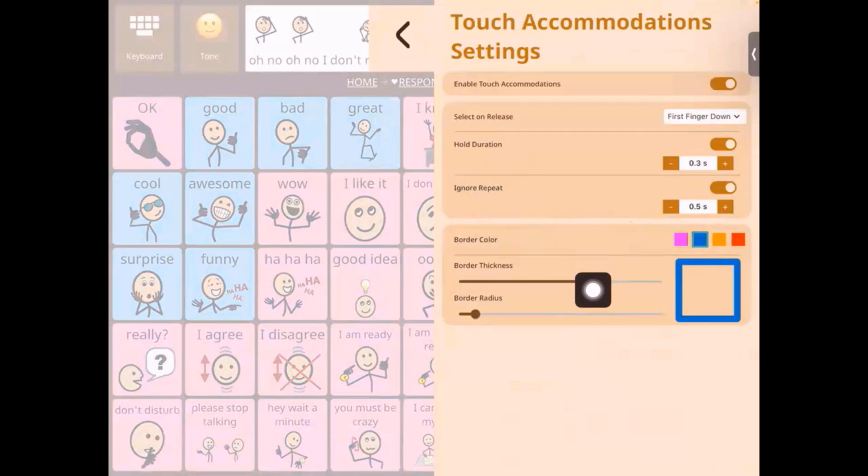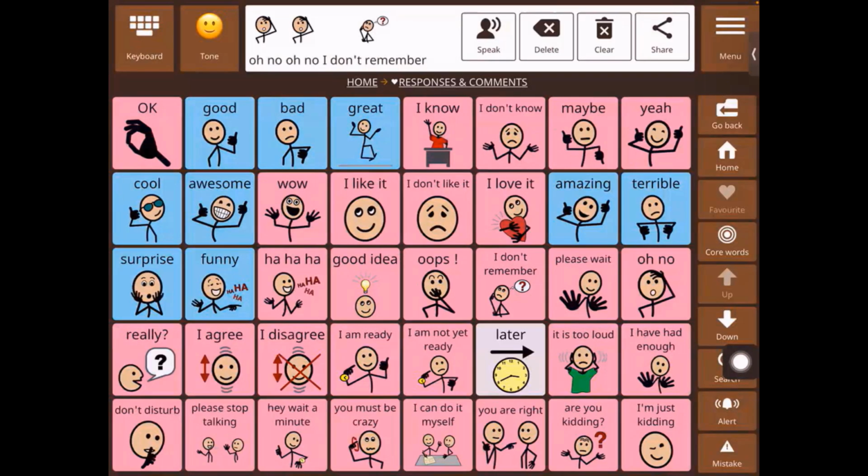For those users who have continuous repeated touches, those can be ignored for a specified duration. Until that duration has passed, the repeats that I've pressed continuously will be ignored.